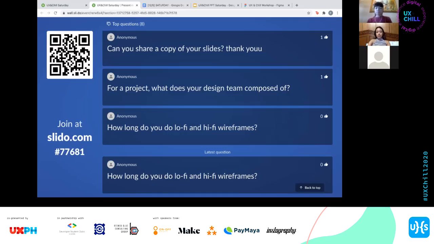Yeah, kasi minsan sa hi-fi, dun mo na-flesh out yung different states eh. Mga ganun, error and stuff, or mga different success pages. So, normally, when you want to allocate time, it's like 1 for lo-fi, 1.5 to 2 times for hi-fi. Yeah.